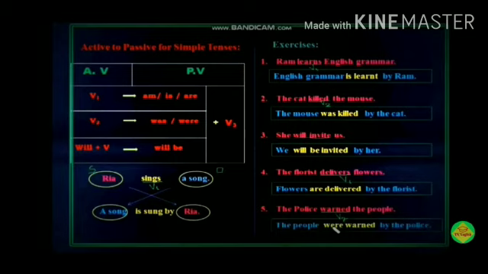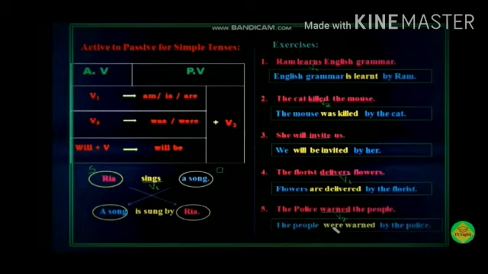Example, Ram learns English grammar. English grammar is learned by Ram. The cat killed the mouse. This is past simple. The mouse was killed by the cat. The mouse is singular, so we are using was. She will invite us. This is simple future. We will be invited by her.